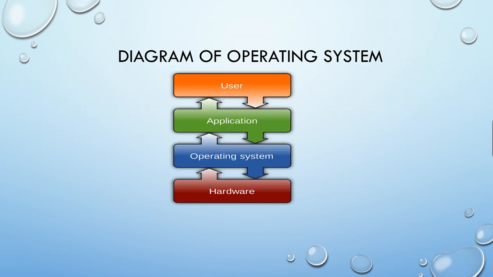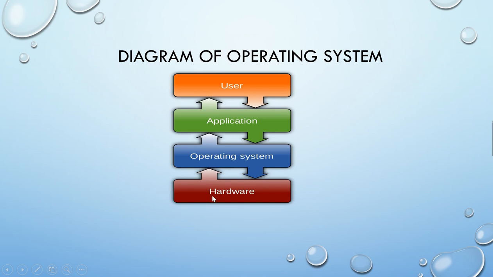So let us see the diagram of an operating system. It is a layered structure. Operating system is a layered structure. Here you see the user cannot directly interact with the hardware. It goes through some layers. So user actually interacts with the application. Let the application be MS Word or MS PowerPoint, any application. Then the application makes contact with the operating system.